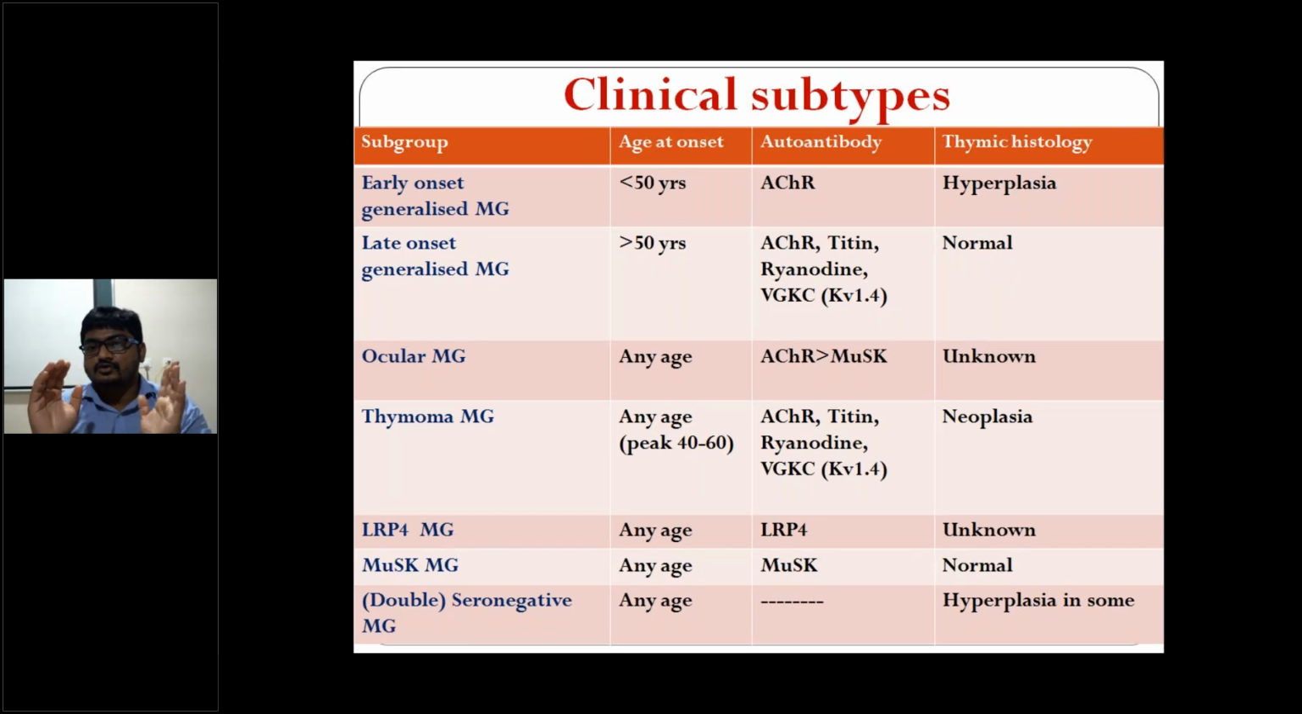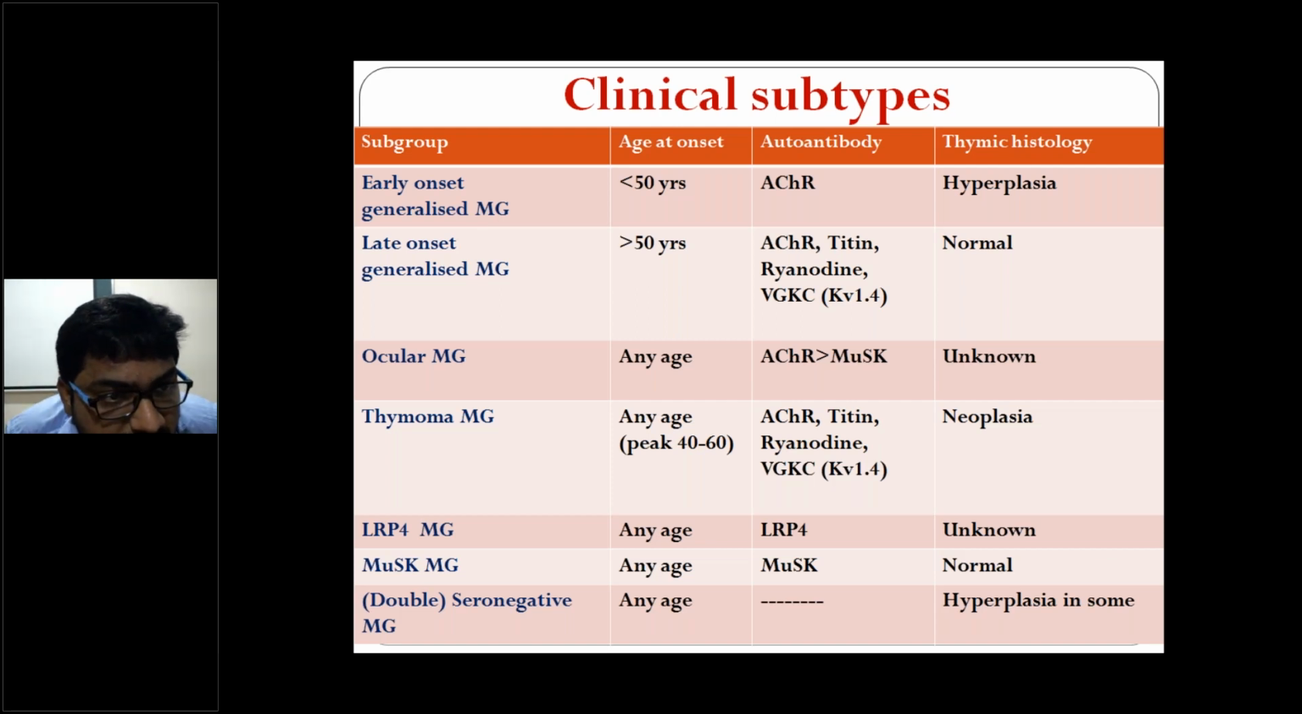Thymoma is in association with 10 to 20% of myasthenia gravis. Myasthenia gravis is 30 to 50% in association with thymomas. Okay, right? That means in previously present myasthenia gravis, thymoma is 10 to 30%. In previously present thymoma, myasthenia gravis is 30 to 50%, right?